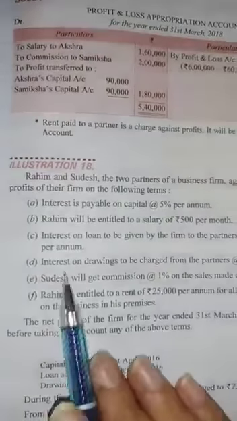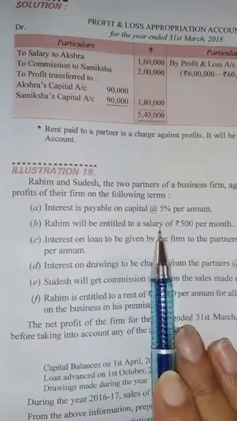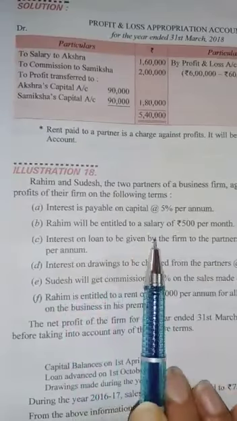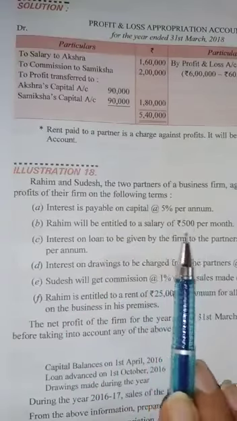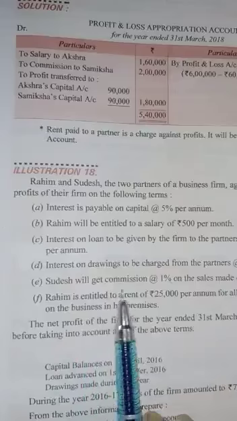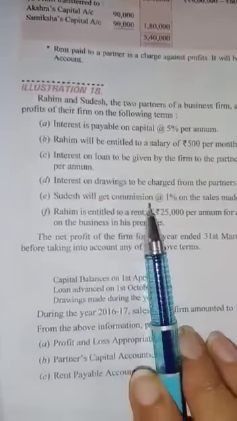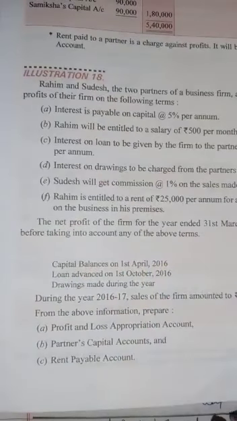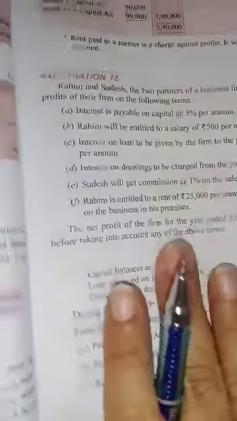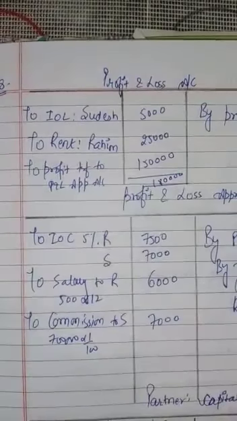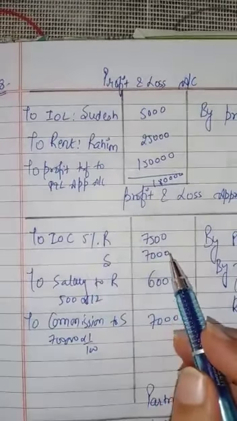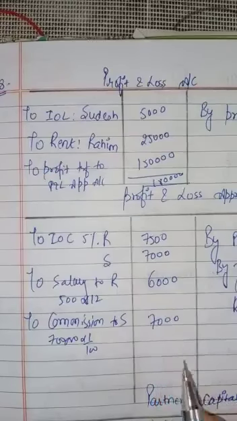You may have a look: interest on capital at 5% and Rahim's salary 500 per month, which will be multiplied by 12, and Sudesh will get 1% commission on sales, and sales was 7 lakh. So only 3 things are allowed: interest on capital to both the partners, salary and commission.